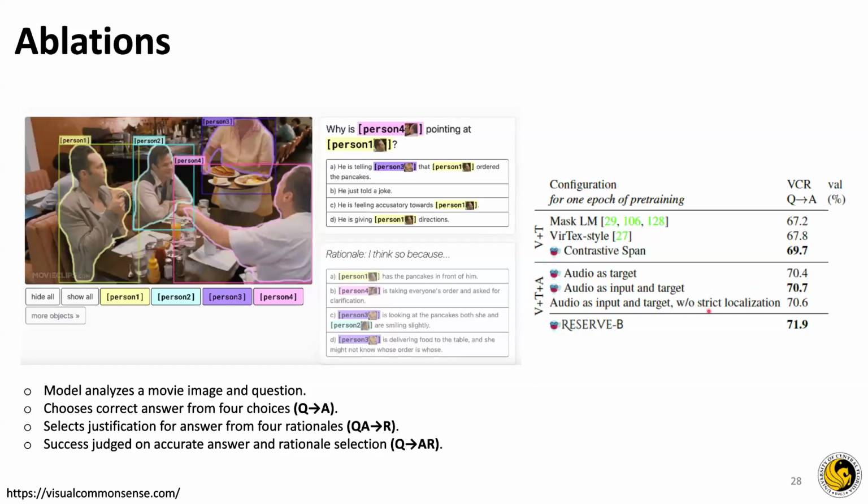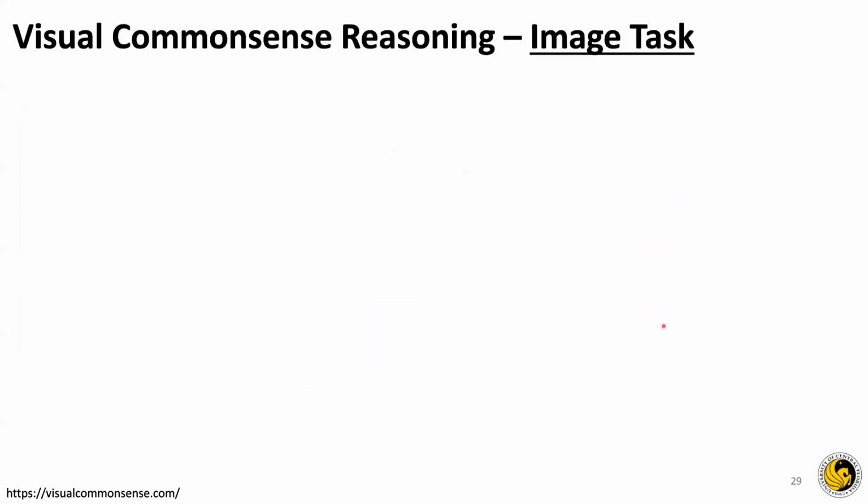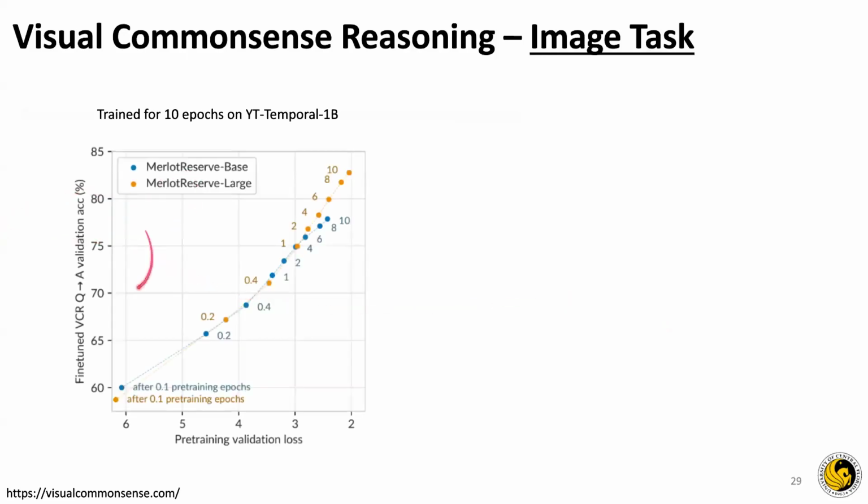And in case of their data set, one of the things that they found out was that if they remove strict localization, which is the alignment of the audio and the text, they would actually get a loss in accuracy. And at the end they have a 1% improvement. This is from training the joint encoder with extra web scale data. And one of the things that the authors mentioned is that they would have gotten an improvement in their training, but they had limited computation, so they only trained the model for 10 epochs.